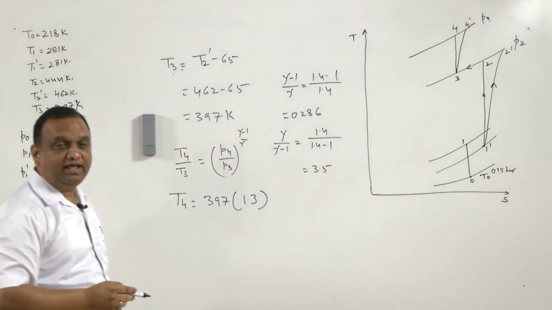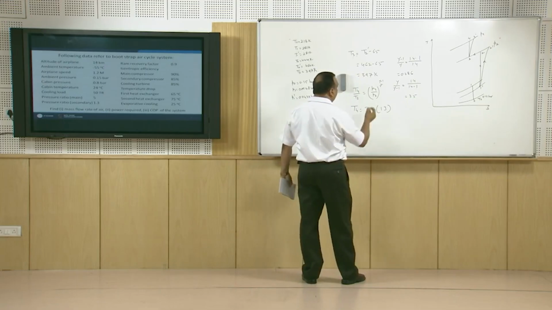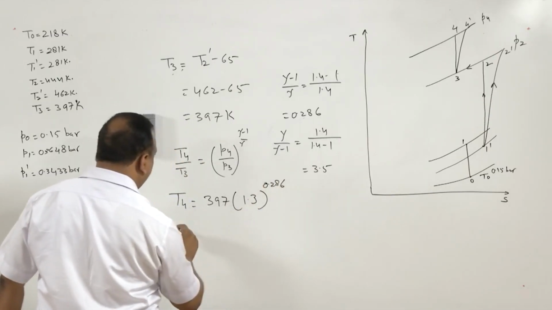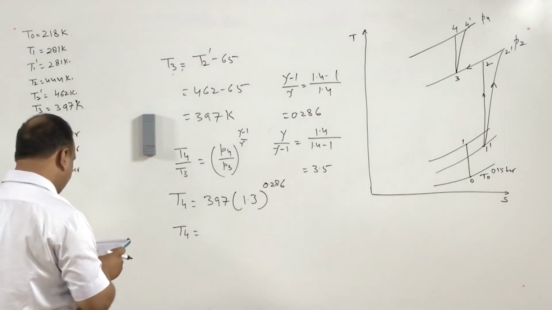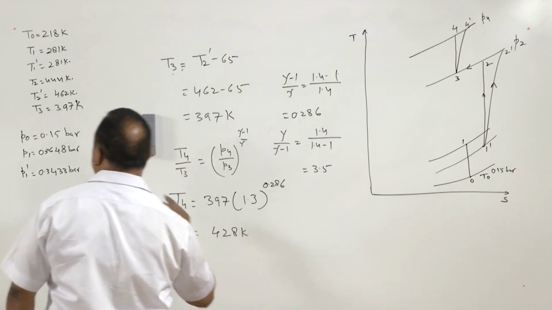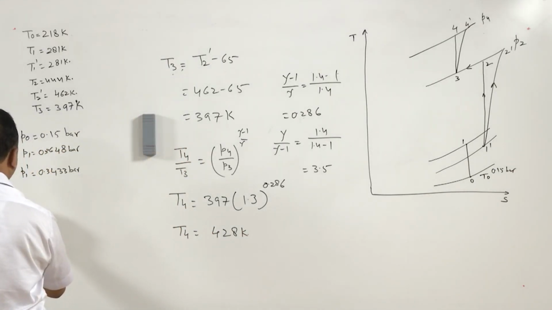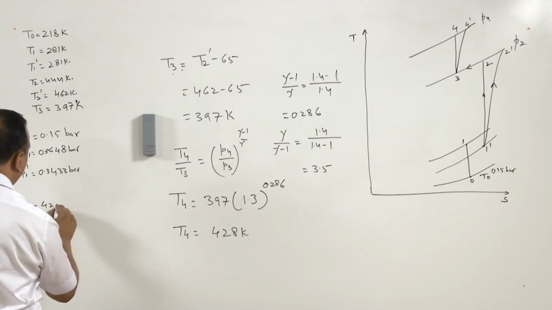Next time we will take the values directly, 0.286 and 3.5. The value of T4 we are getting here is 428 Kelvin. So T4 is 428 Kelvin.